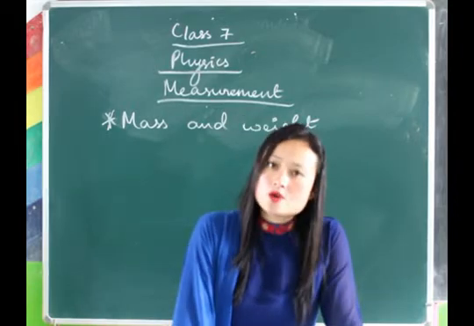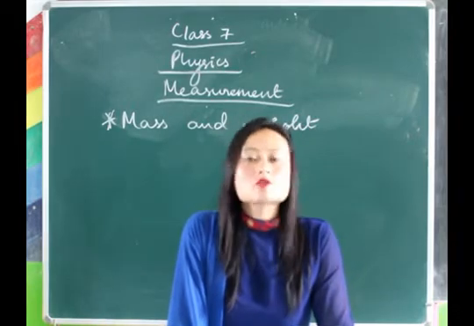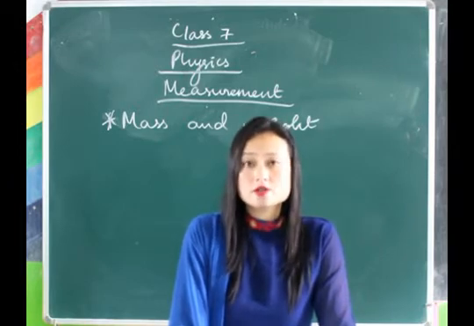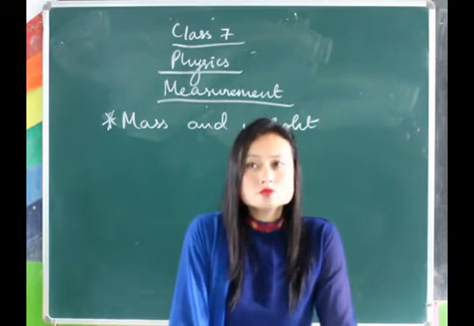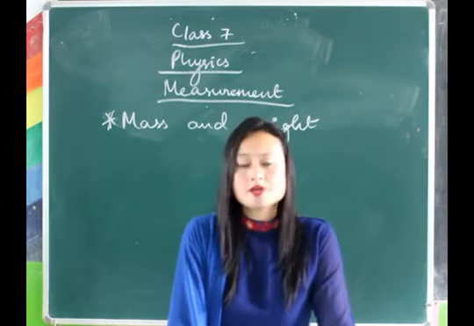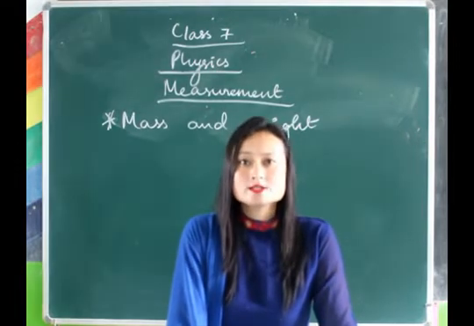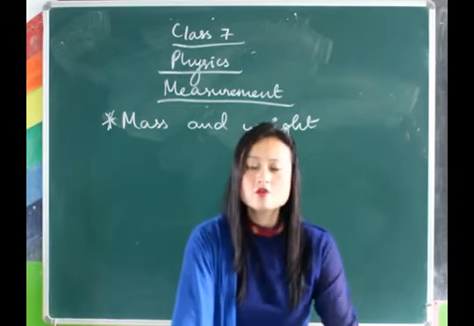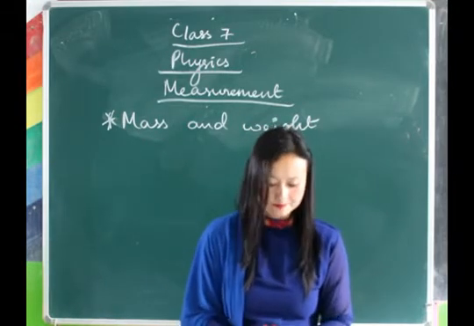And then I told you one fact about mass, that mass remains constant. So whatever the mass is here on the earth, it will be the same on the moon, or if you take it to Mars or any other planet or any other place. So mass remains the same. These are the 4 facts that you need to know about mass.